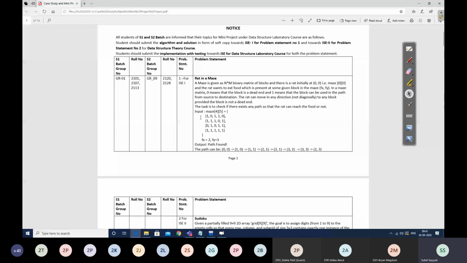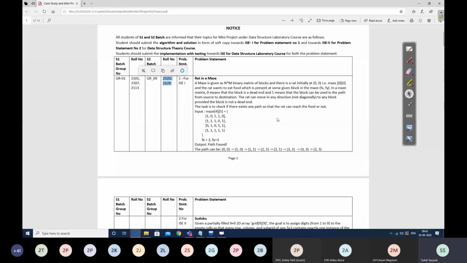Maybe like I have given one example over here for this problem statement. You can take another input, another problem statement, and you can solve that also. And then you can write an algorithm for this particular problem. So this you have to do in your Word file. And this Word file will be common for a group. So these 3 students will prepare one Word file. Similarly, these 2 students will prepare one Word file.